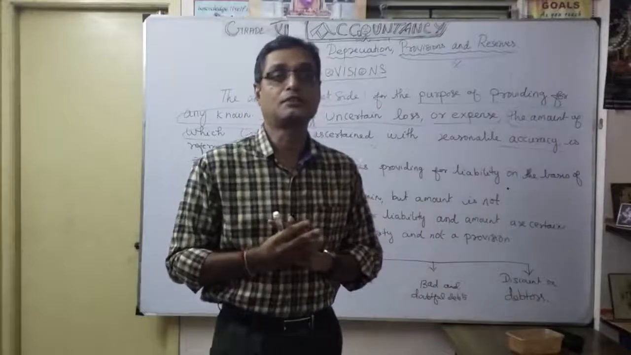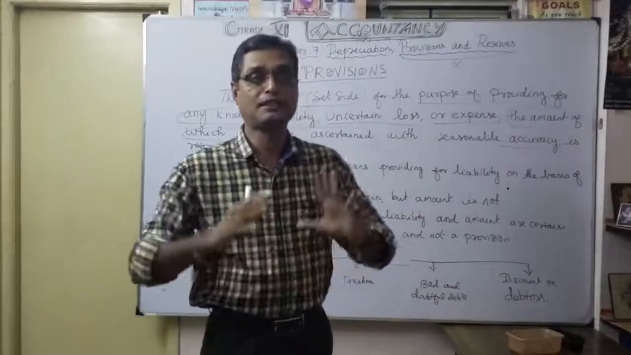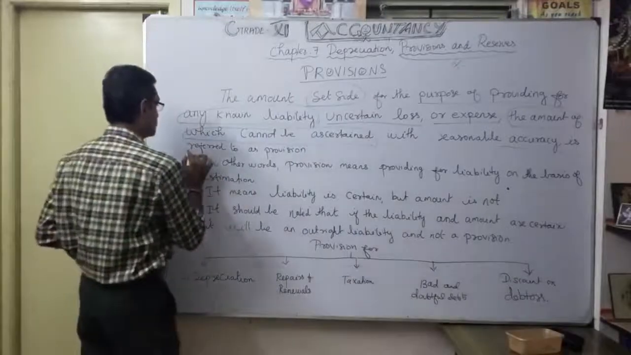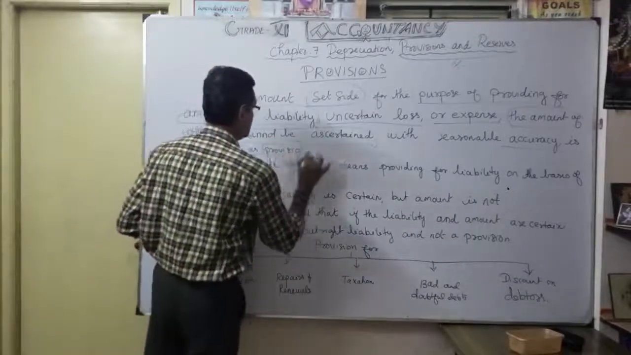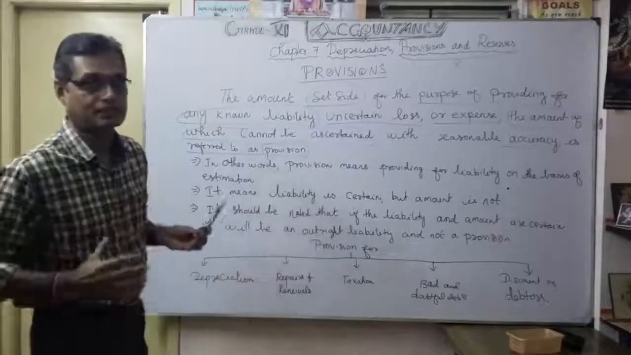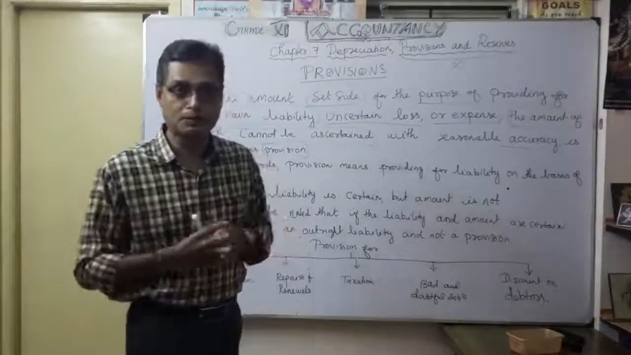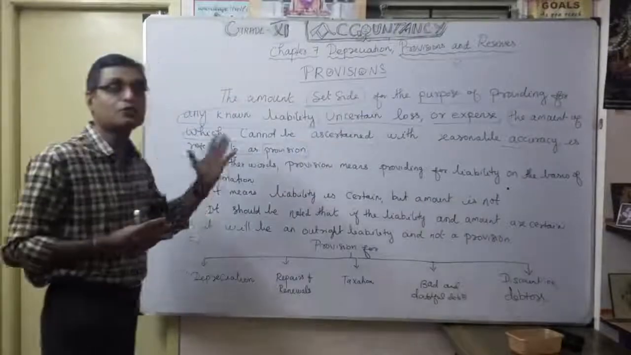What is accountancy? You know that, no? Accuracy, very clear. Clearly, you want to know, accuracy is referred to as provision. Okay, now understood the meaning of provision. So I repeat once again, each and every word is very, very important: the amount set aside for the purpose of providing for any known liability.